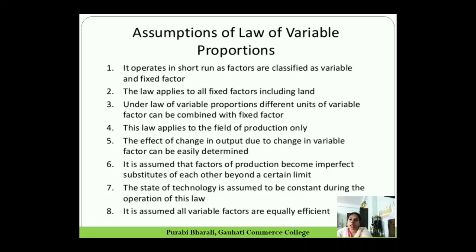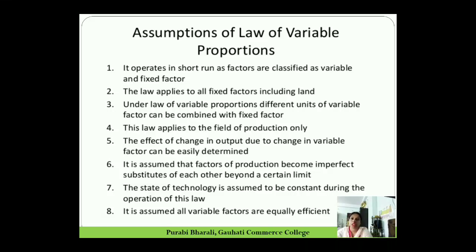Another assumption is that factors of production become imperfect substitutes of each other beyond a certain limit. So up to a limit they are perfect substitutes, but after a certain limit the productivity of the variable factor declines. So they are imperfect substitutes. The technology is assumed to be constant during the operation of the law, because if technology keeps on changing, we cannot say that the law of variable proportion applies.